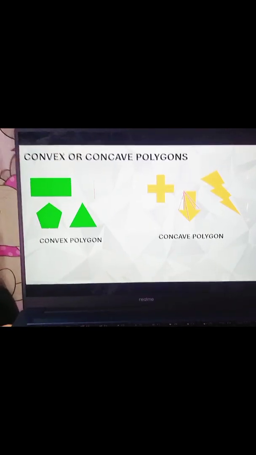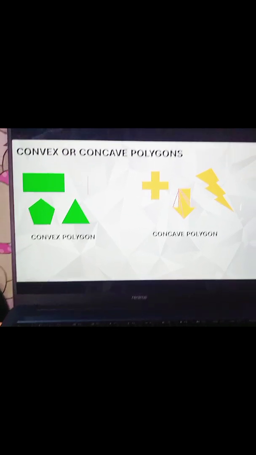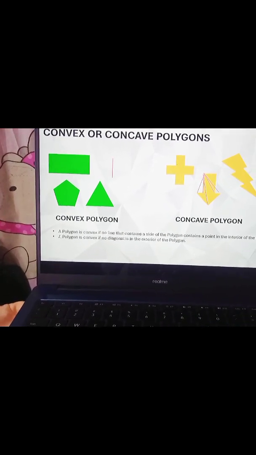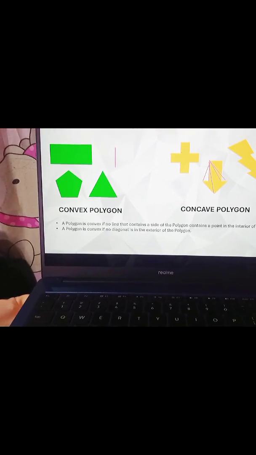So let's now see our example of a convex or concave polygon. Let's identify. This is our convex example.